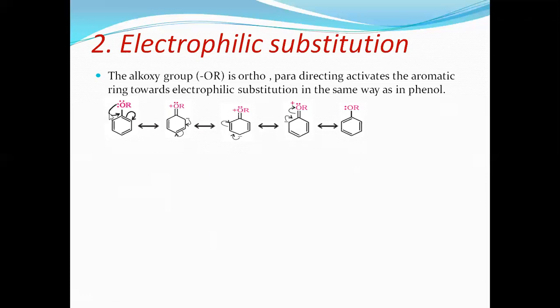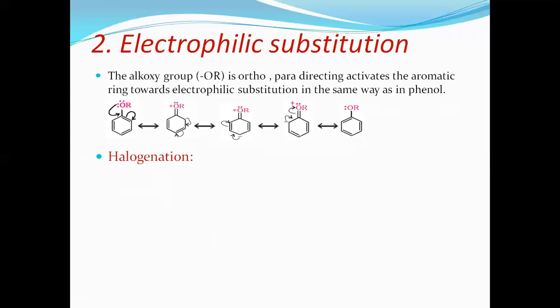That's why in ether, if R is an alkyl group, then the product formed during electrophilic substitution is ortho and para product. Students, here also try to remember that in ethers the alkoxy group present is an electron donating group, which donates the electron.